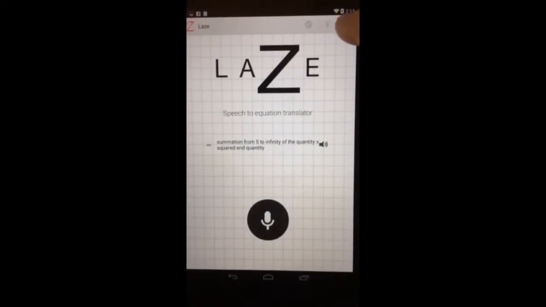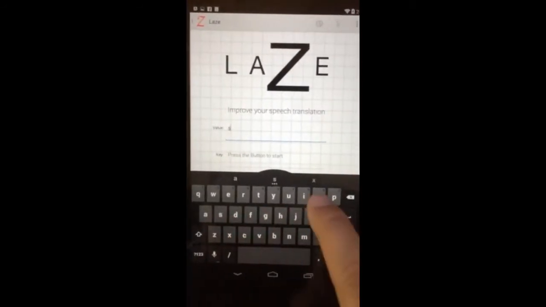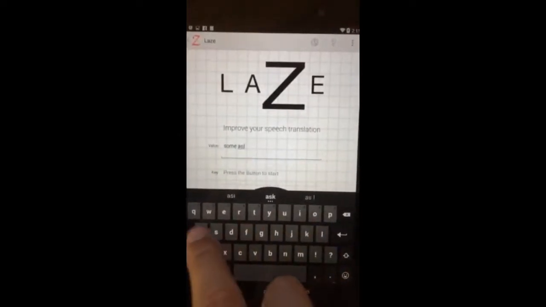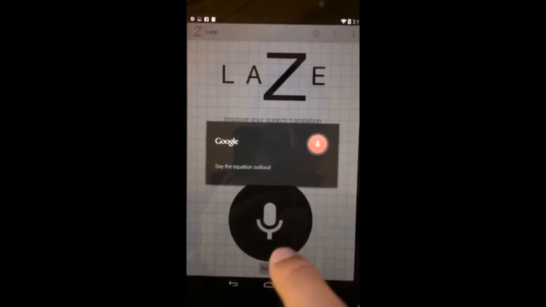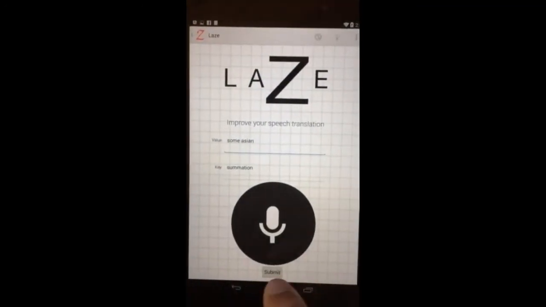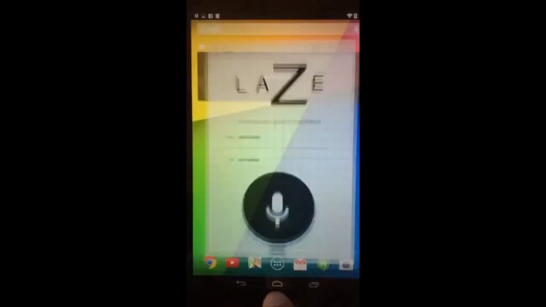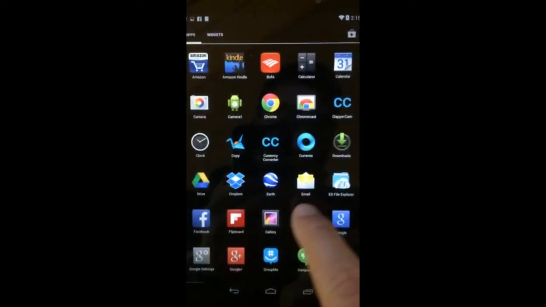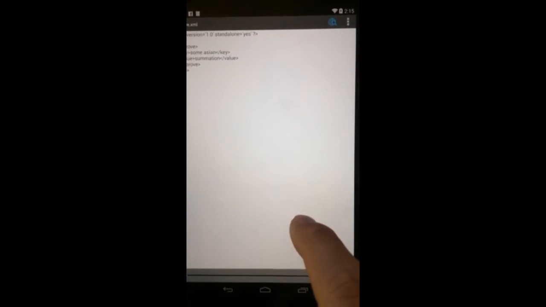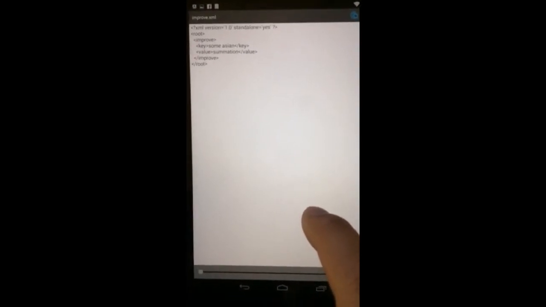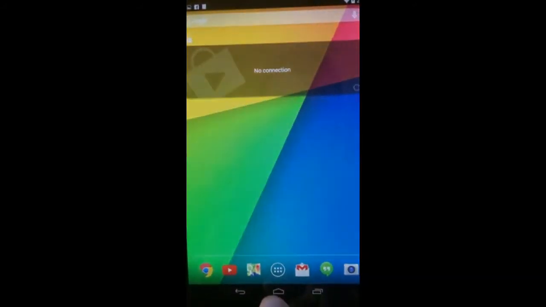It's frequently the case that Android speech-to-text misinterprets things. For instance, it tends to interpret summation as summation. To combat this, we enter the improve feature. The user inputs summation into the value box and says summation into the microphone. Then, when they hit submit, this key value pair is entered into an XML document shown here. As you can see in the XML document, summation is entered as a key and summation is entered as a value. Now, all interpretations of summation as summation will be correct.